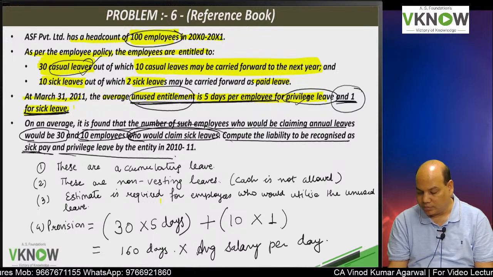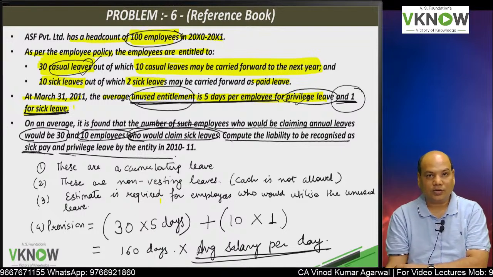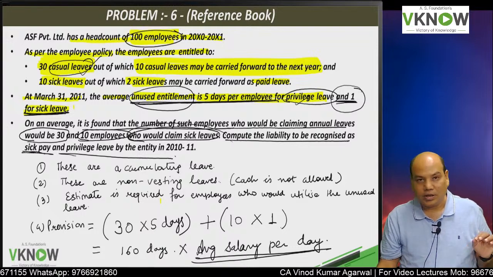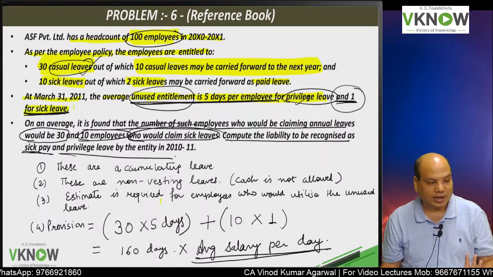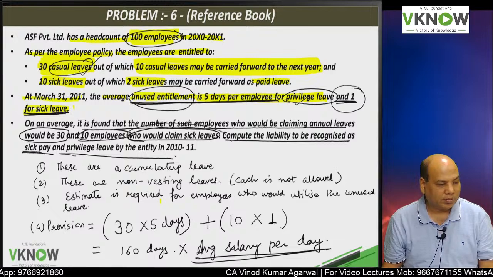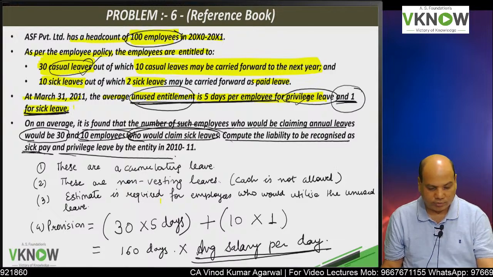If in your exam they also give you average salary per day, let us say 10,000 rupees, then the provision will be equal to 160 multiplied by 10,000 rupees. That is the amount of provision required.